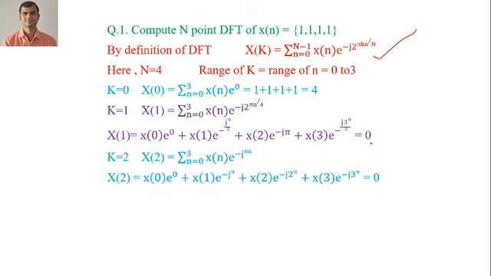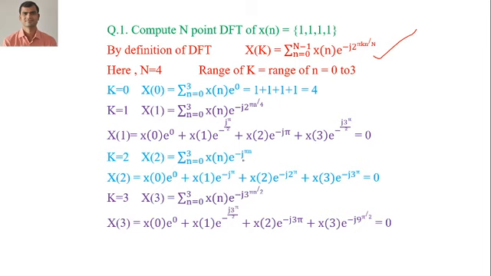Similarly for k equal to 2 and k equal to 3, we'll be putting the value of k as 2, and for 3 we'll be putting the value of k as 3. So we'll be getting the answer for X of 2 and X of 3. And how to represent X of k? So X of k is equal to the first sample X of 0, X of 1, X of 2, X of 3. So this is the final answer of X of k.